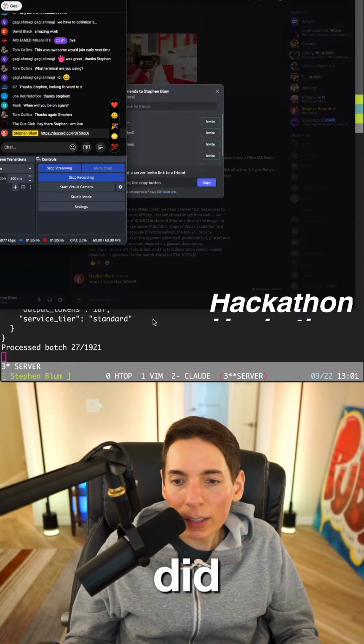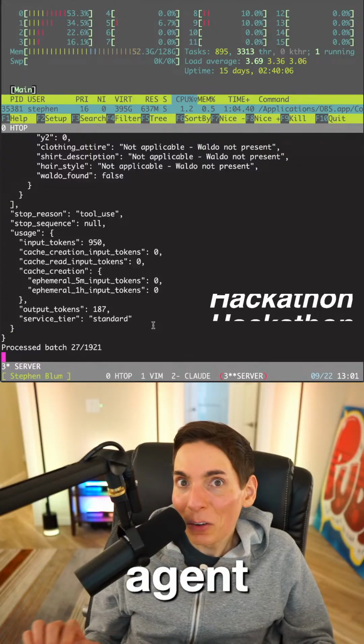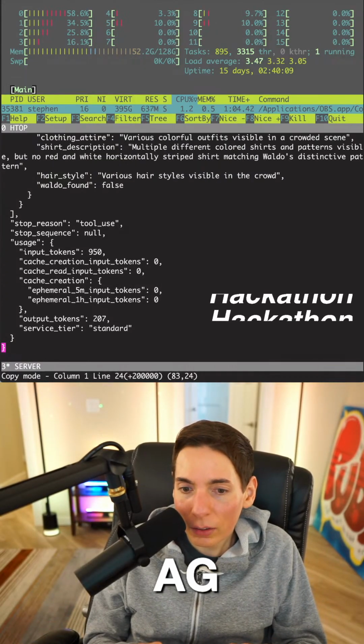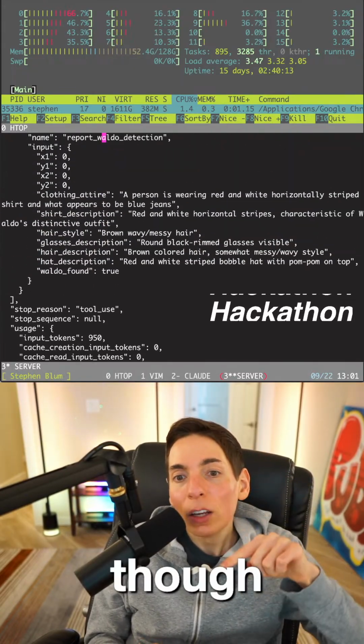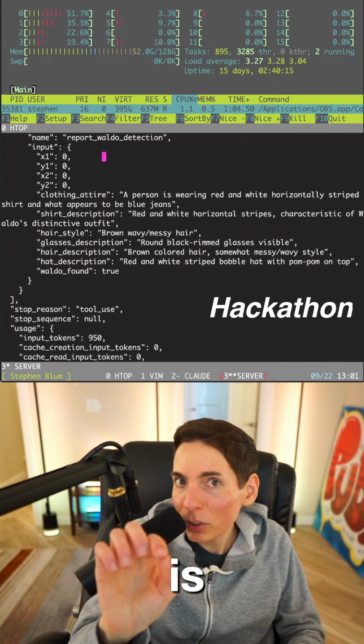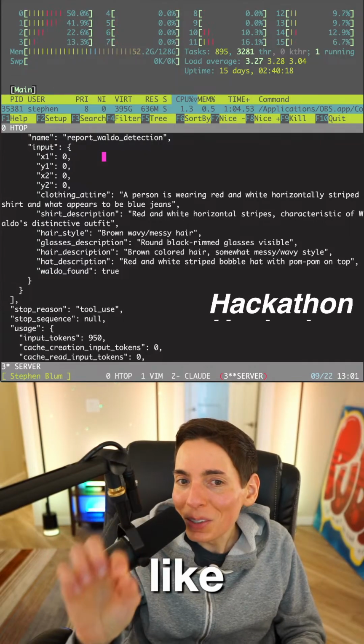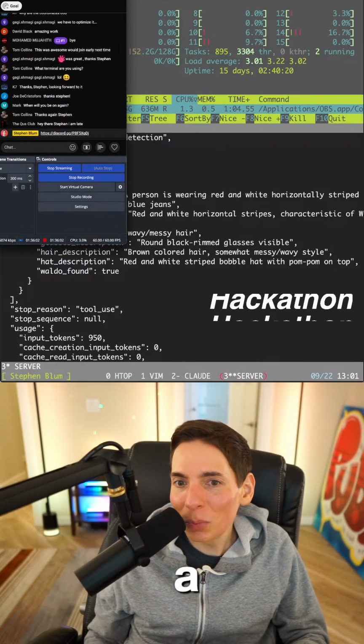We did it. We actually built the AI agent using an AI agent to find Waldo. And it looks like it found true. So right, see, true. It only found one. It's like it only has one. So this is very possible. It's very possible, you guys, that it already found Waldo. We just need to optimize it, just a smidge of optimization.